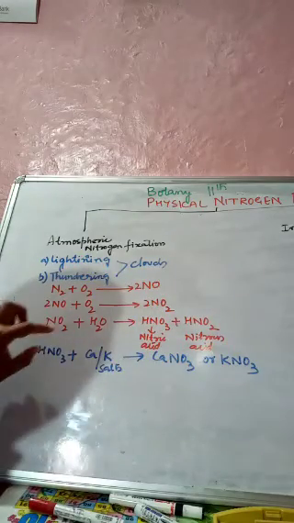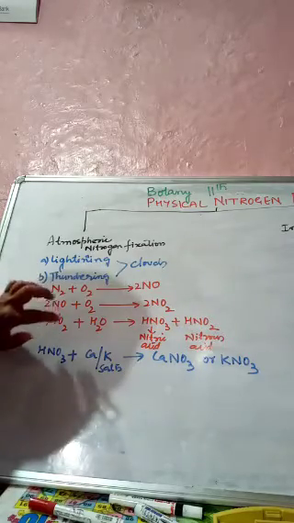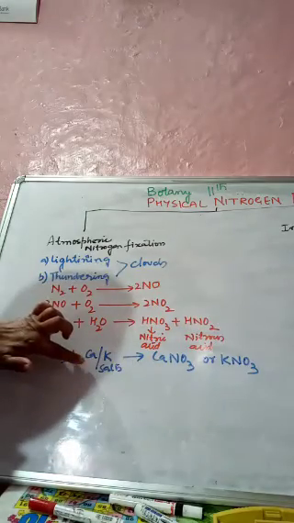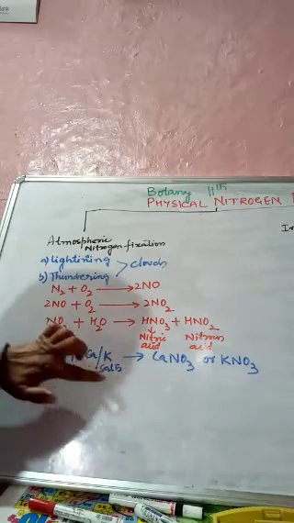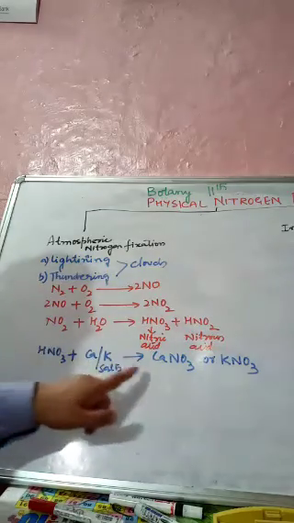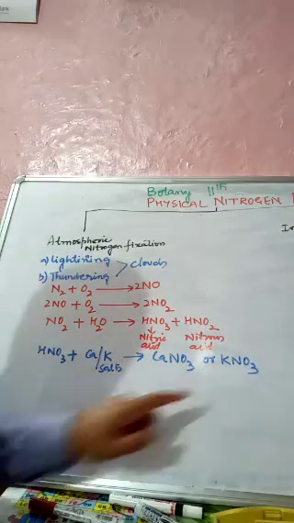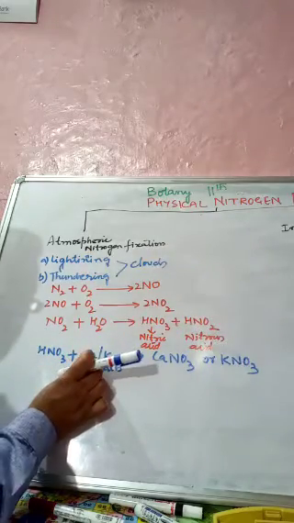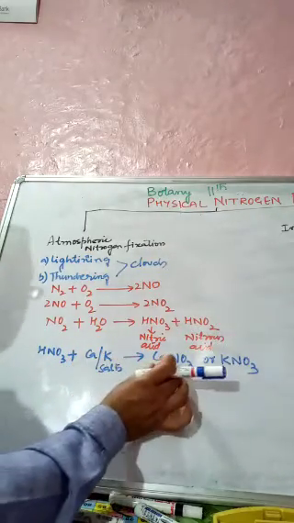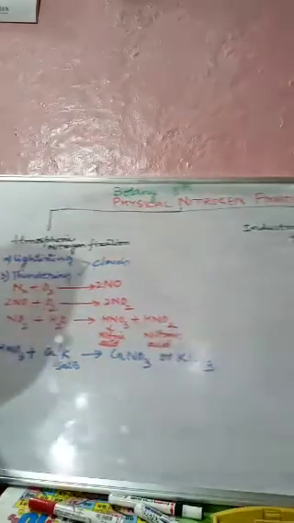Both these acids react with the alkaline radicals to form water soluble nitrates and nitrites. For example, nitric acid combines with calcium or potassium salts to form calcium nitrate or potassium nitrate.